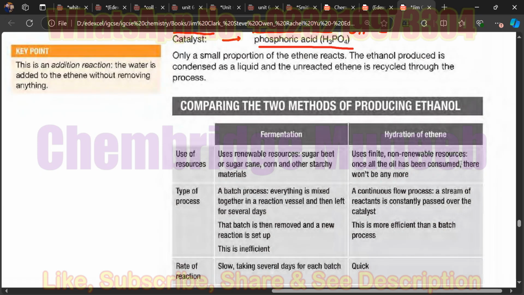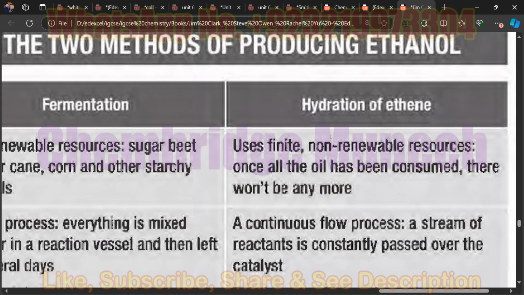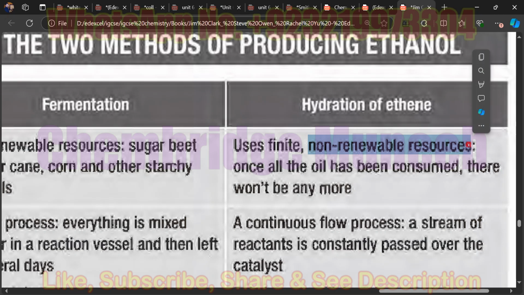Which compound is the non-renewable one here? The oil, the crude oil. Where am I using the oil? Why am I using the oil for hydration of ethene?